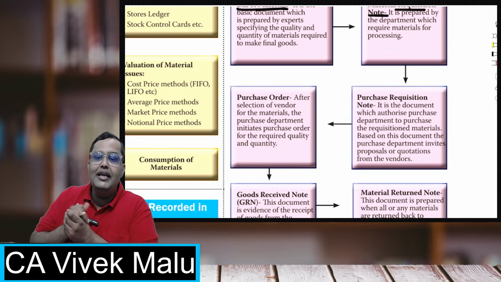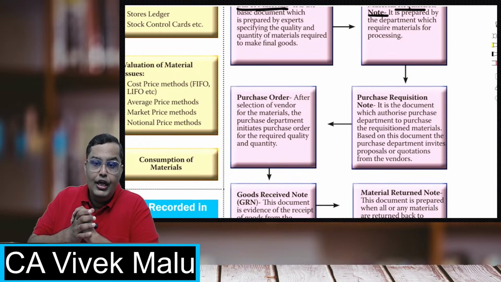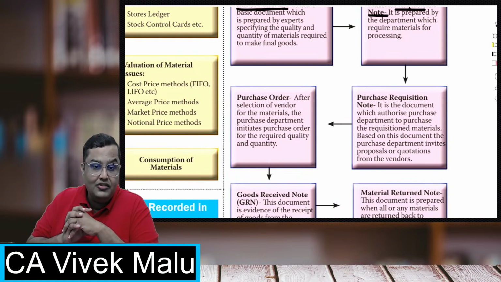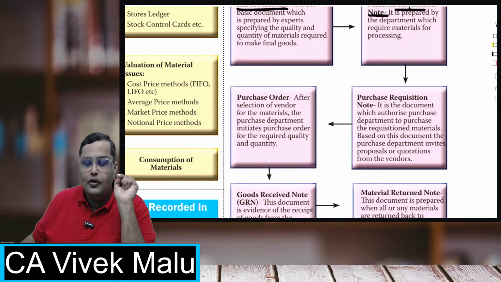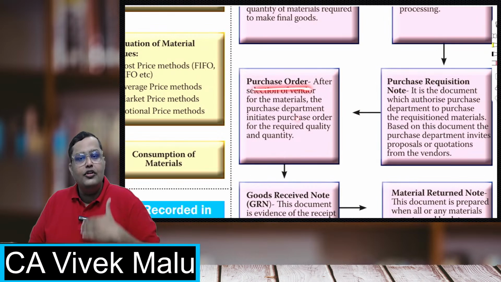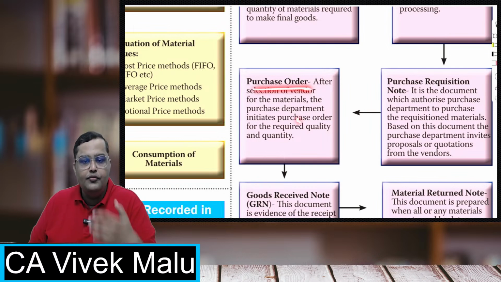Now, the purchase department has received the purchase requisition note. The purchase department has received a request that we have to purchase the goods. So, on the basis of that request, the purchase department calls for tenders from various creditors, from your various suppliers.